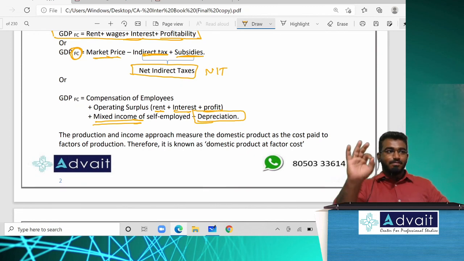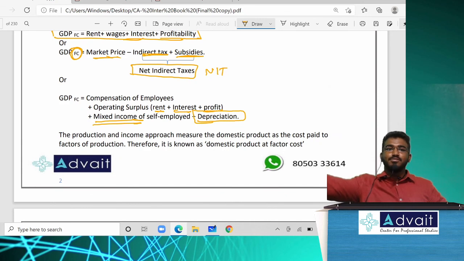Only by words they will play with you, and your institute is a very good rascal at it. They know how to confuse you people, and that is the reason CA is also called Come Again. We love your answers. Come again. We are like, sir, I have written everything properly, sir. Everything was right, sir. But still, sir, they didn't give me marks at all. They are like, we love your answers. Come again. If not May, there is November. If not November, there is May. If Corona comes, happy birthday to you.